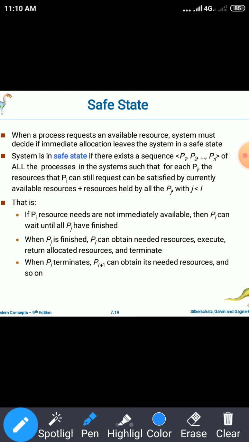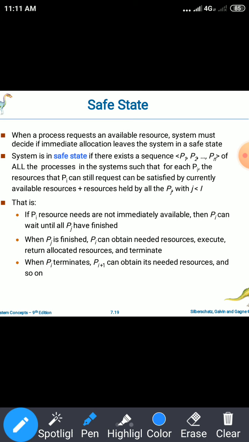Okay, now let us consider that if Pi's resource needs are not immediately available, meaning if P3 is requesting for a resource R2 that is not currently available, then P3 will move on to the waiting state, and it will wait until the remaining processes complete their execution and release the resources. Once the other processes completed their execution and released the resources, those released resources will be allocated to the requested process P3.